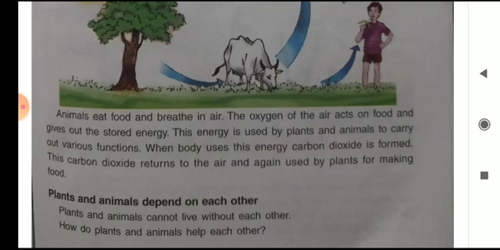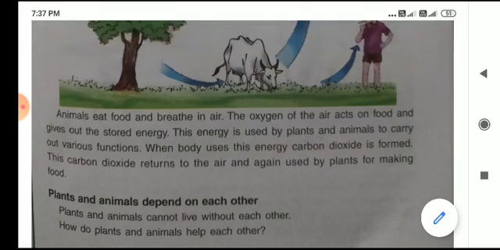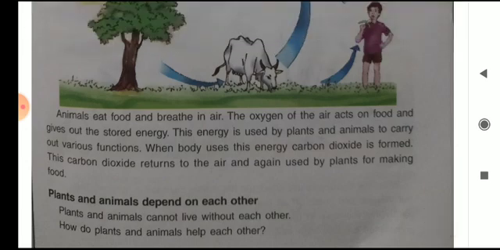This energy is used by plants and animals to carry out various functions. When the body uses this energy, carbon dioxide is formed. This carbon dioxide returns to the air and is again used by the plant for making food.